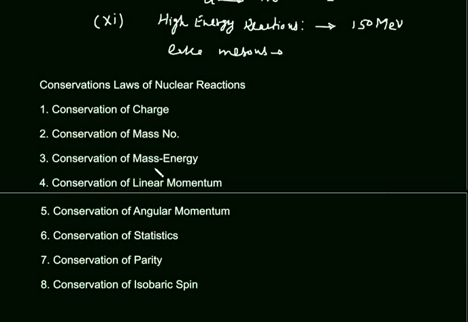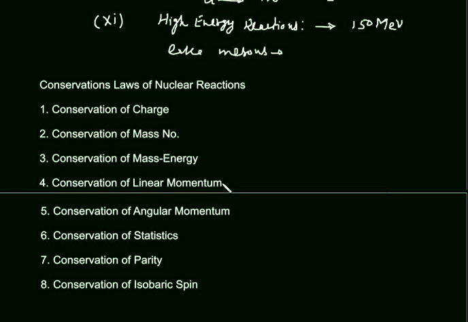This is not a law of conservation of energy. Nuclear reactions follow conservation of mass-energy together. Mass may convert to energy or energy may convert to mass, but the total mass-energy will remain conserved in a nuclear reaction. Now the fourth one is conservation of linear momentum.